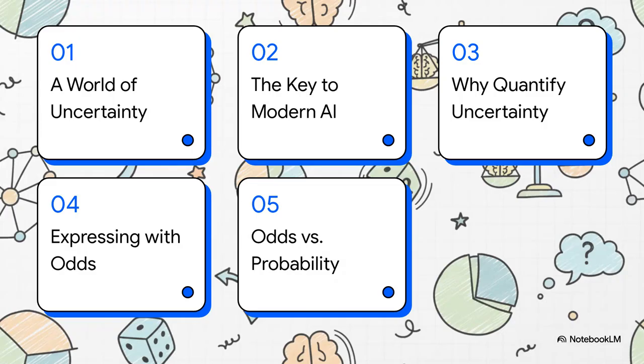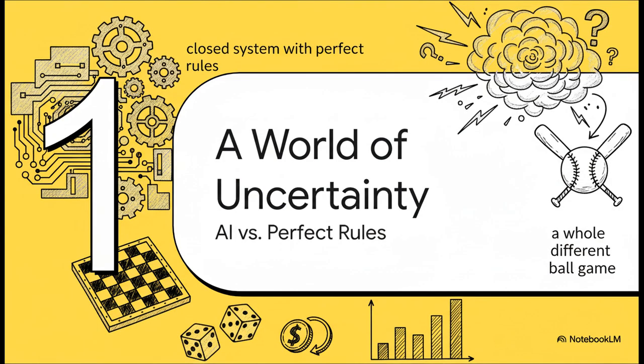So, here's our game plan for today. We're going to break this down into 5 parts. First up, we'll tackle why the real world is just inherently uncertain. Then, we'll uncover the secret sauce of modern AI. After that, we'll dig into why putting a number on all this uncertainty is such a game changer. And finally, we'll get hands-on with 2 ways to do just that: odds and probability. All right, let's kick things off.